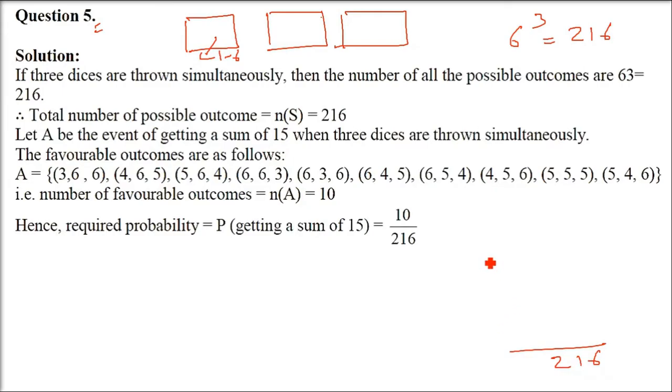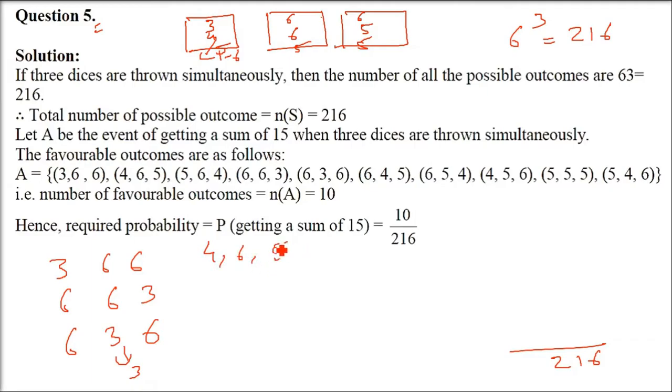Now what are the favorable cases? The sum should be 15. So if 3, 6, 6 comes here, it will be 15. 6 plus 6 is 12, plus 3 is 15. Then we have 4, 6, 5. So 6 plus 4 is 10, 10 plus 5 is 15. Or 5, 5, 5. But these can be arranged in several ways because there are 3 different dice. So 3, 6, 6 is there, 6, 6, 3 is there and 6, 3, 6 is there. 3 options are there. Now what about this 4, 6, 5 we can have,